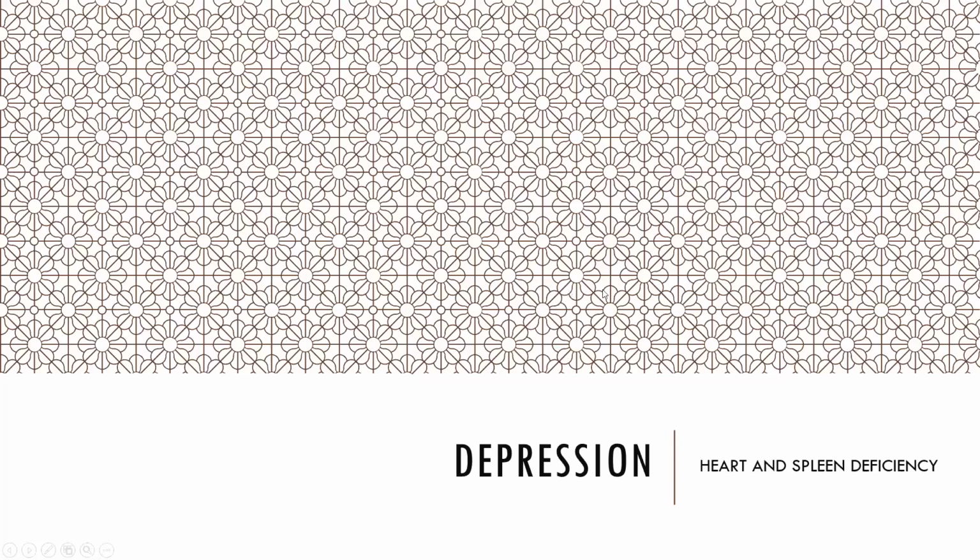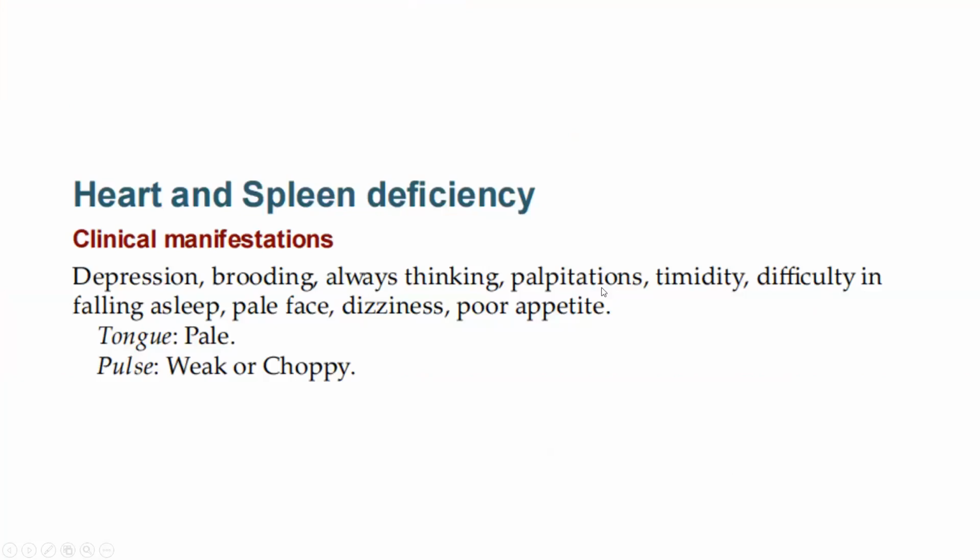Let's discuss depression, heart and spleen deficiency. The clinical manifestation: there is depression, brooding, always thinking, palpitation, timidity, difficulty in falling asleep, pale face, dizziness, poor appetite. The tongue is pale and the pulse is weak or choppy.